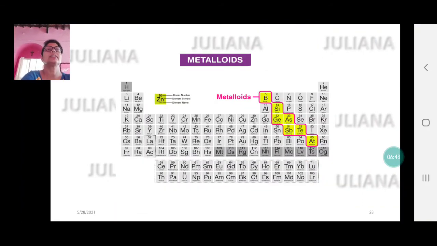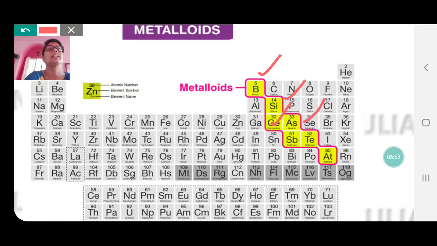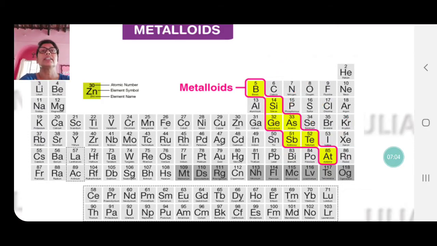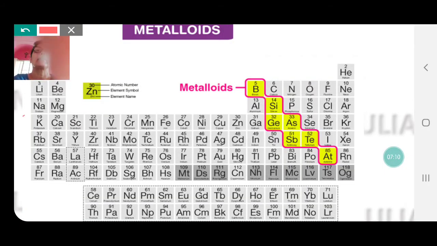The metalloids are placed in a zigzag manner here. If you look at this picture, you find boron, silicon, germanium, arsenic, antimony, tellurium, astatine. These are all the metalloids, that is, they have properties of both metals as well as non-metals. What you notice is that here the metallic properties are more, and as we come this side, the metallic property decreases.